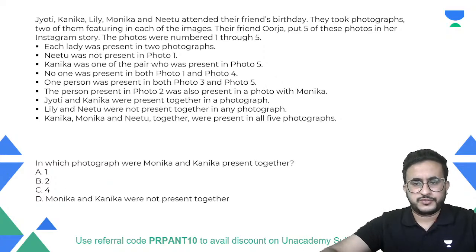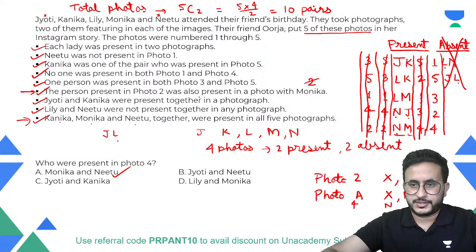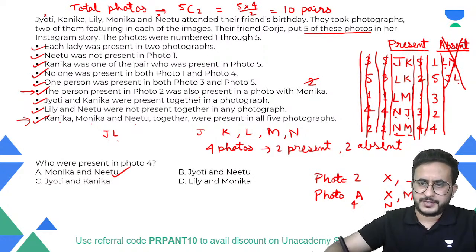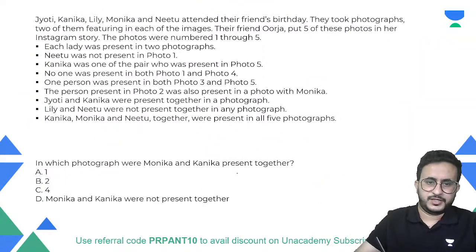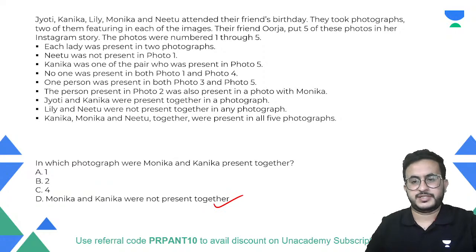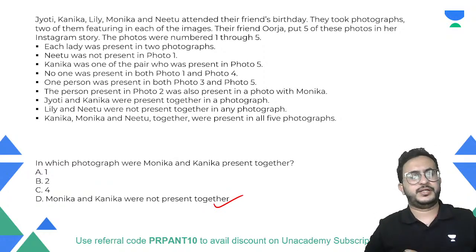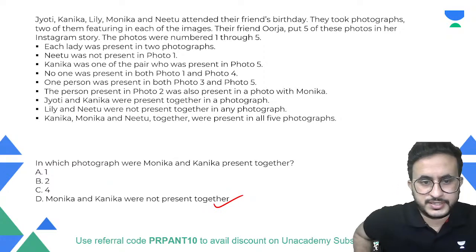In which photograph were Monica and Kanika present together? Monica and Kanika were together in which photograph? So Monica is not present with Kanika; Monica is present with Neetu and Monica is present with Lily. So the answer is Monica and Kanika were not present together. Okay, so that is the solution to this set.